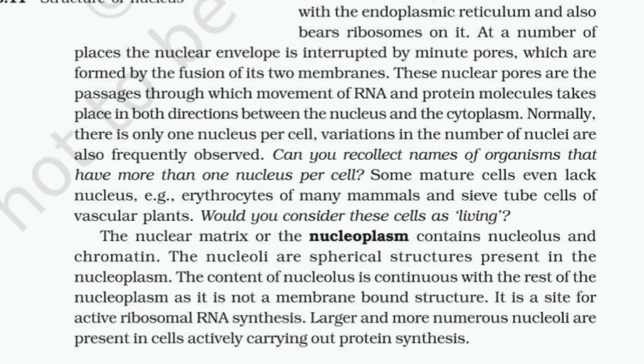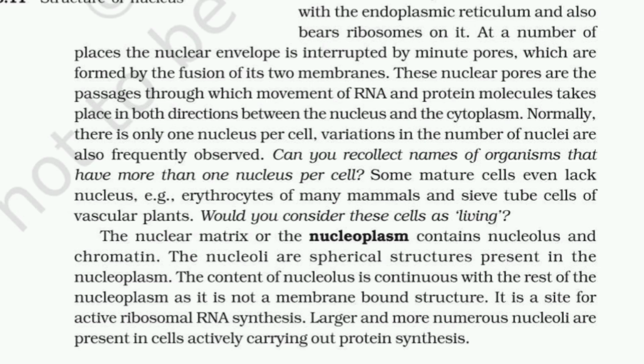Normally, there is only one nucleus per cell. Variations in the number of nuclei are also frequently observed. Can you recollect names of organisms that have more than one nucleus per cell? Some mature cells even lack a nucleus, for example erythrocytes of many mammals and sieve tube cells of vascular plants. Would you consider these cells as living?